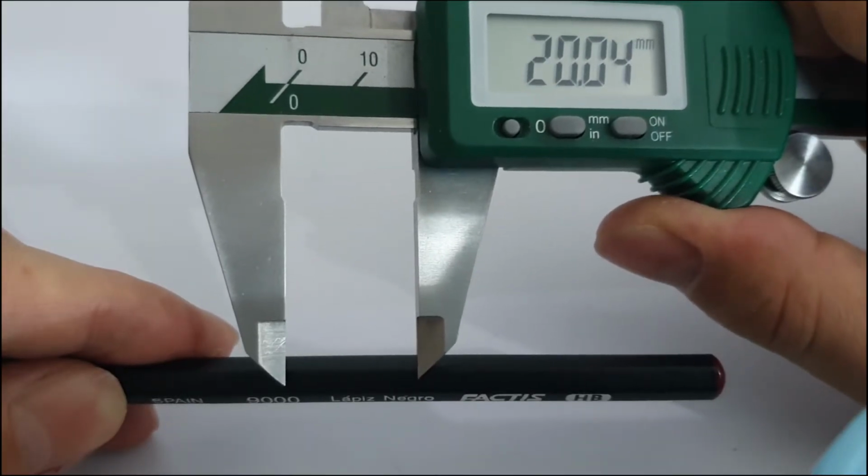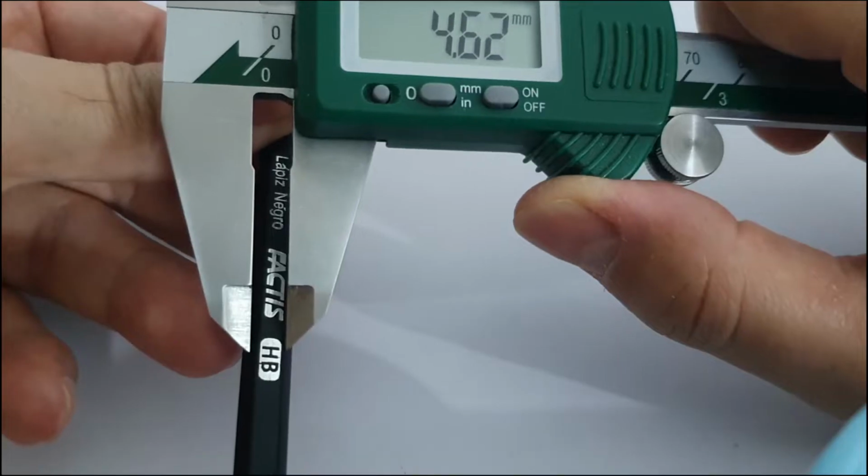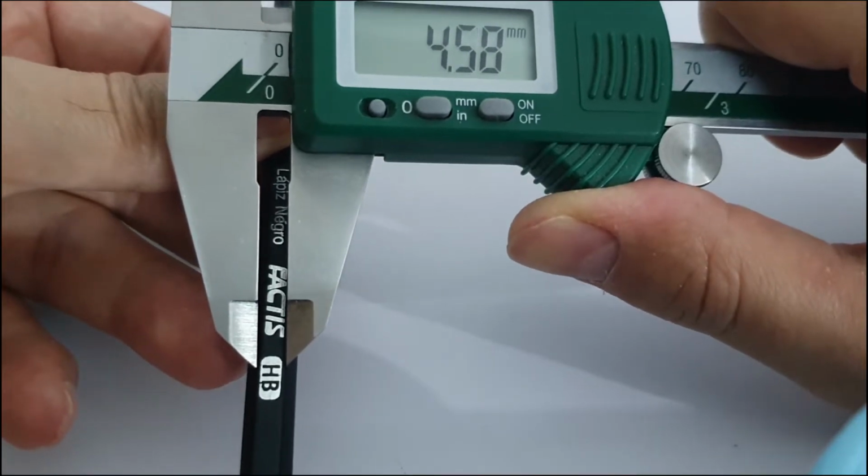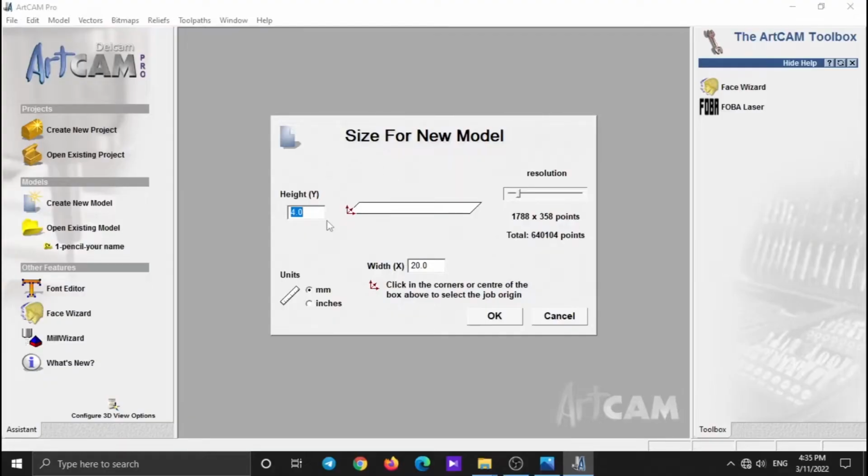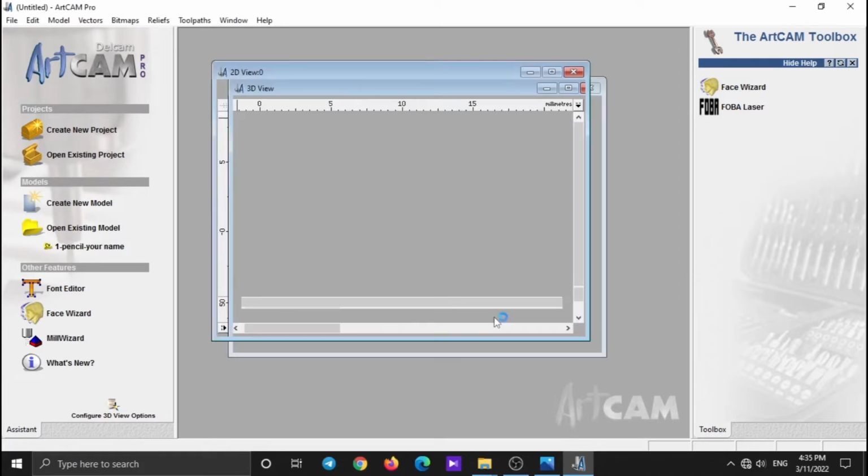Here we need to measure the width and here the height. Here we set the width and height of the pencil. Point on millimeter. Click OK.